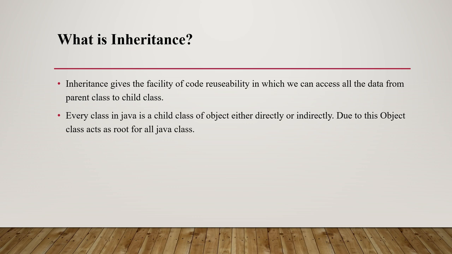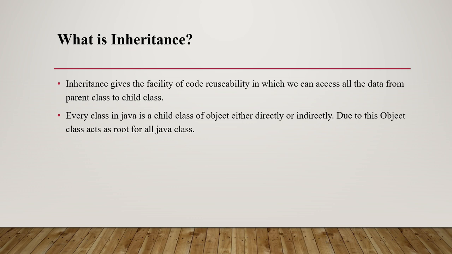So our next question is, what is inheritance? This is the most important OOPs feature that interviewers often ask about. Inheritance gives the facility of code reusability, in which we can access all the data from parent class to child class. If the interviewer asks what is inheritance, you can say that inheritance gives the facility of code reusability, in which we can access all the data from parent class to child class.